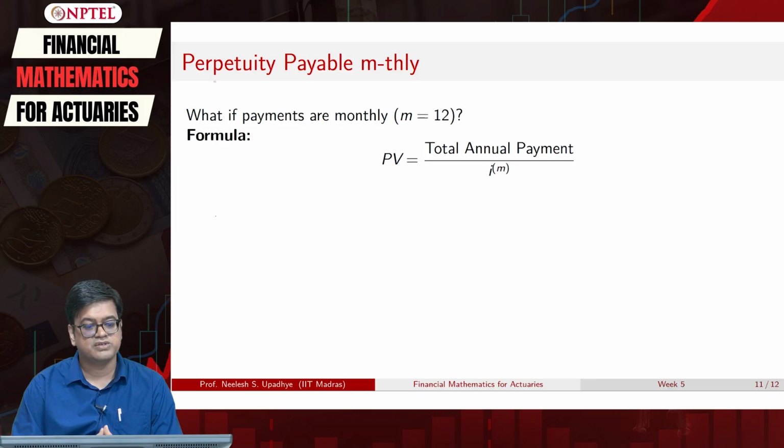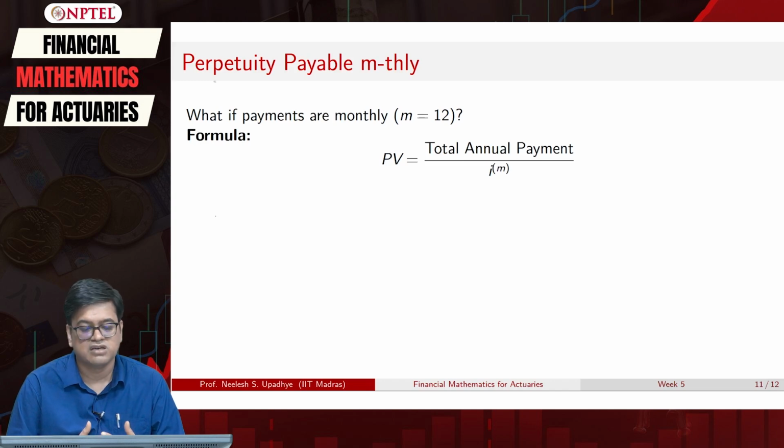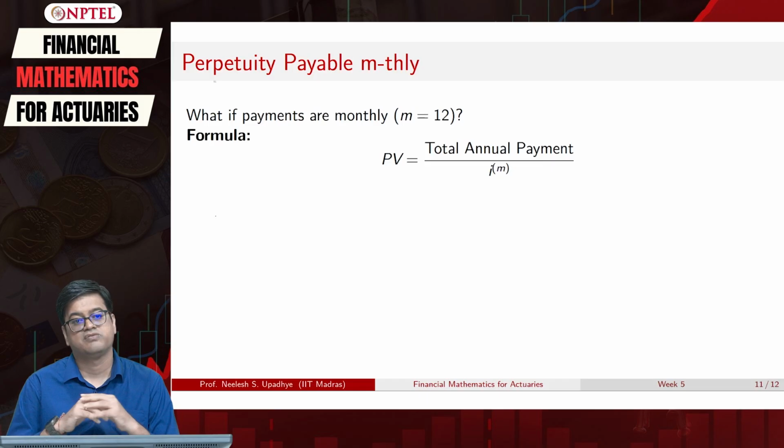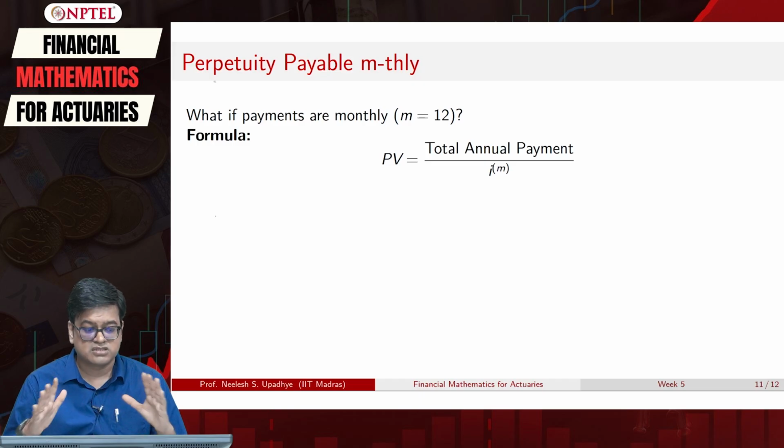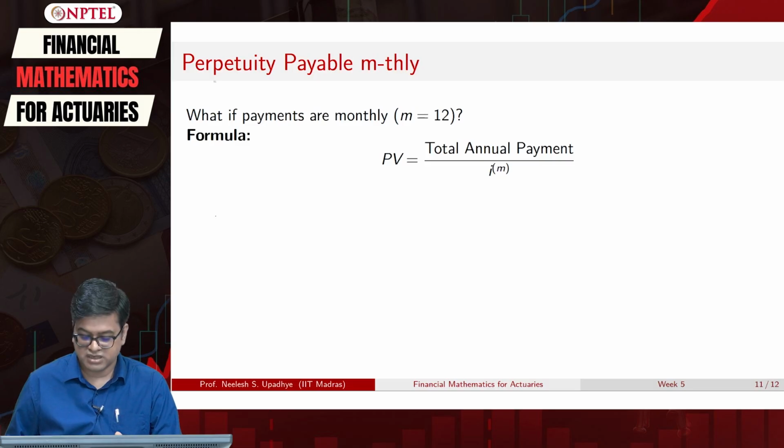If the payments are due monthly, whatever we did for annuity, the same thing applies here. Our numerator is always going to be the total annual payment divided by the nominal interest rate that is given for that period. It's simple, just don't mix up the interest rates. You will certainly get the correct answer.